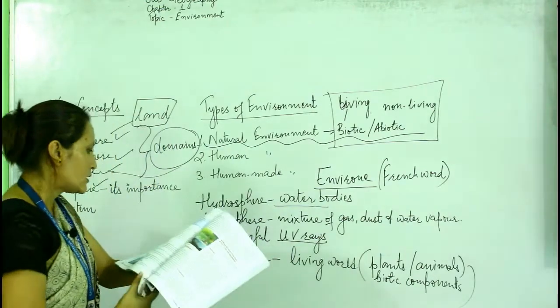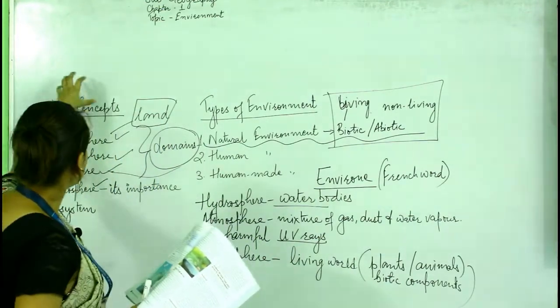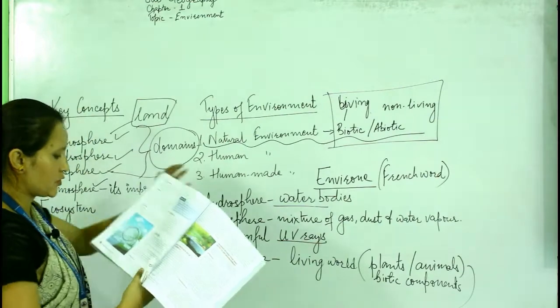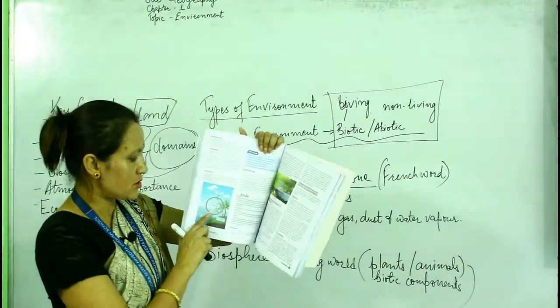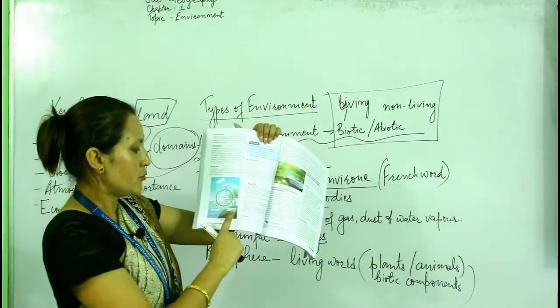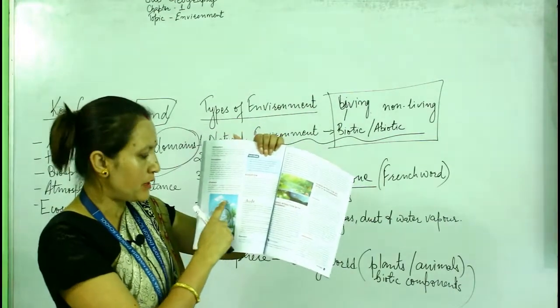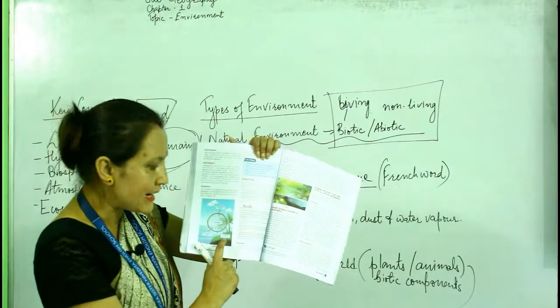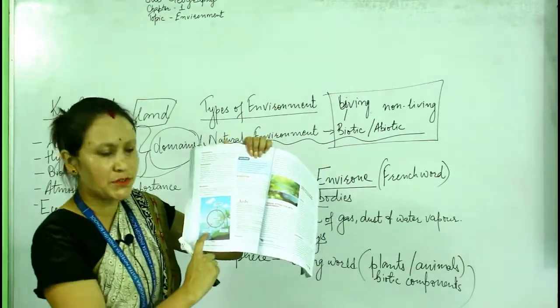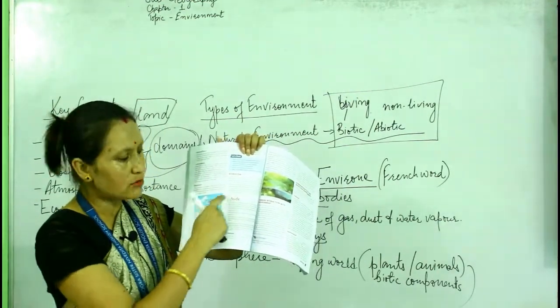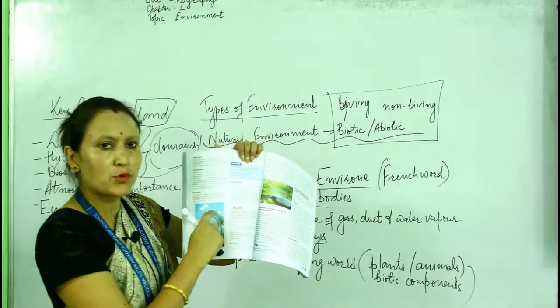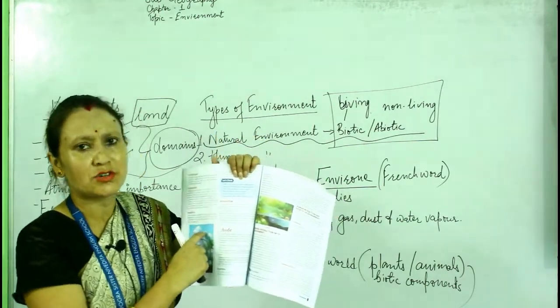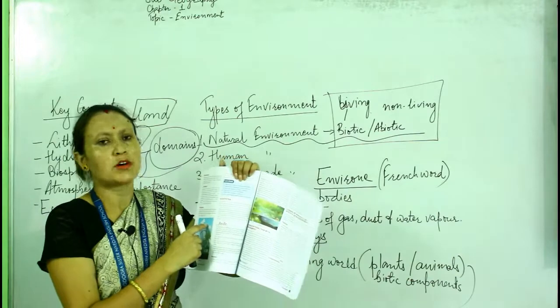Understood? So these are the domains of the atmosphere. You can see in the pictures also, right? We have four domains of environment. One is lithosphere, that mainly consists of land. Next is hydrosphere, which includes all the water bodies. Atmosphere means air, it's a mixture of gas, dust, and water vapor.